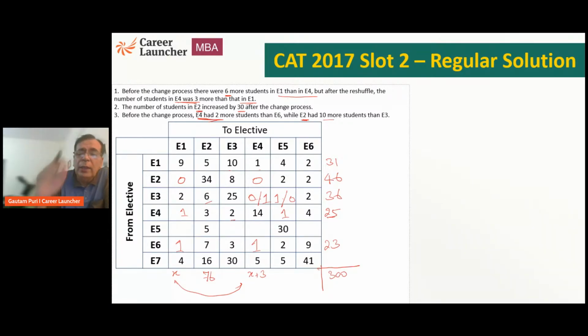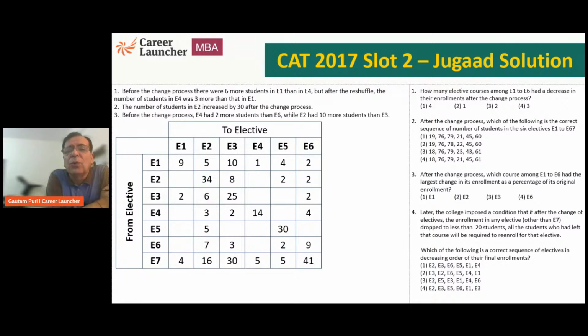But if I am not doing this, if I want to find a shortcut, what will I do? I will keep in mind question number 2. I'll do the same thing. The question said there were initially 300 students in all. So let me write 300 here.